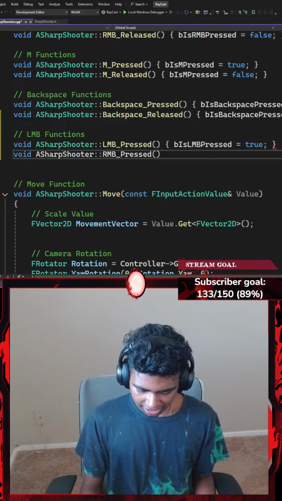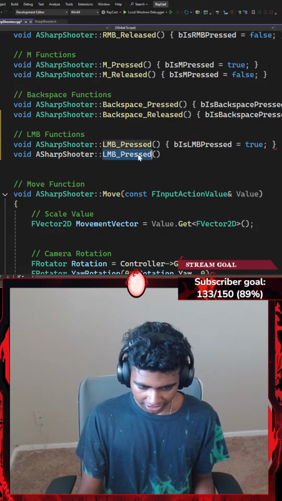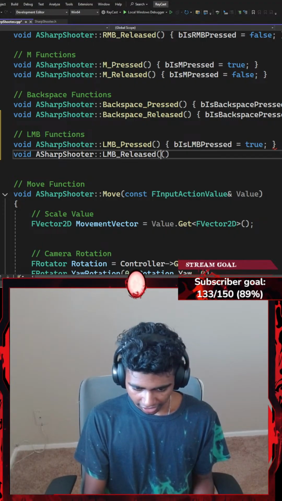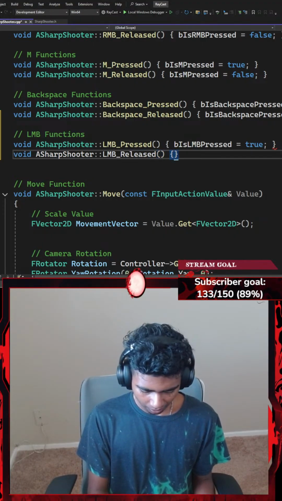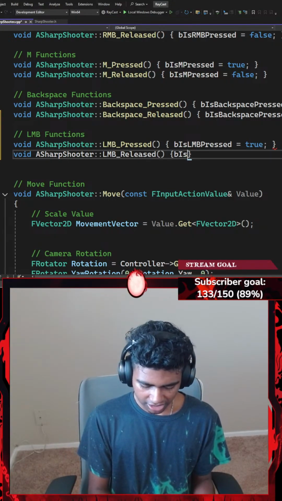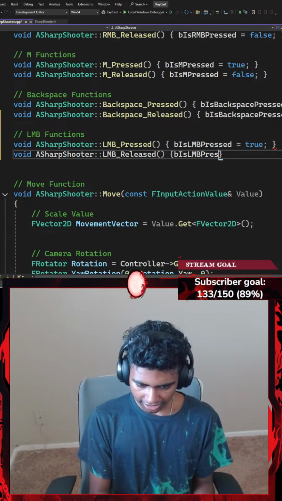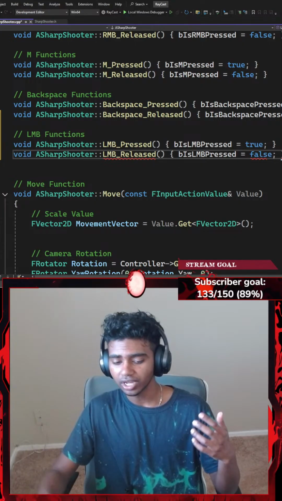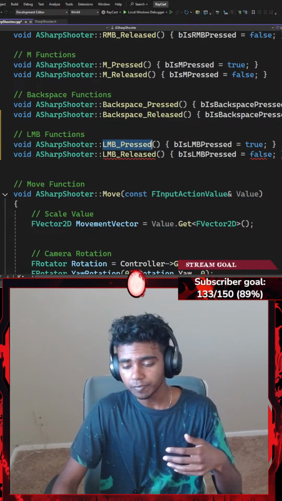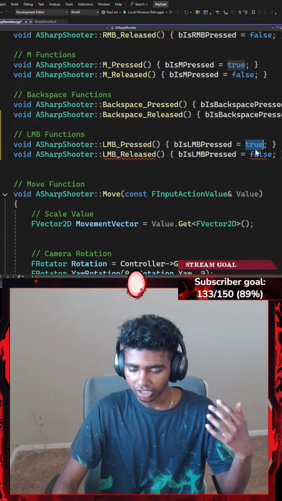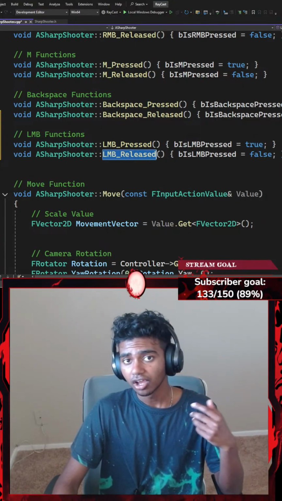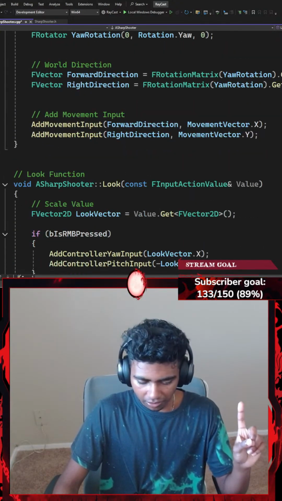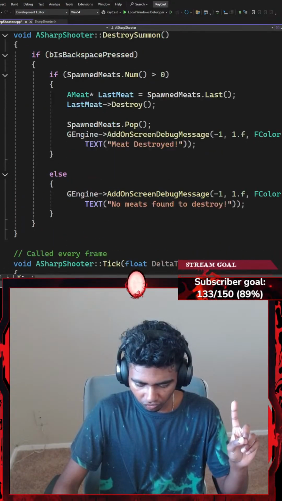On the other hand, if my LMB underscore released function has been executed, then I want to set my boolean variable of is LMB pressed to be equal to false, ending with a semicolon. You guys get the basic gist of it. When my pressed function has been executed, my LMB pressed boolean variable is going to be true. If my LMB released function has been executed, my LMB underscore pressed is going to be set to false. Once I'm done with that, let's actually work on our shoot function.